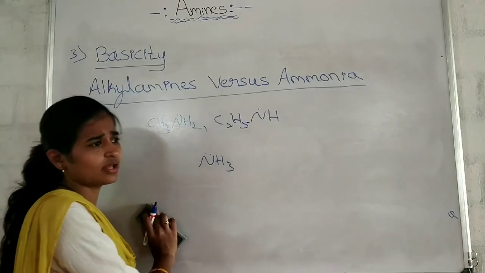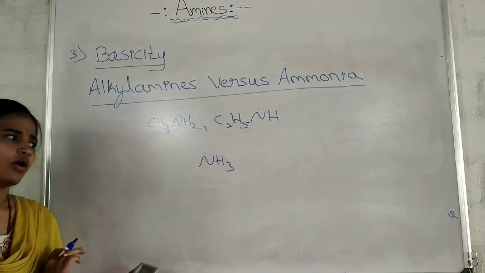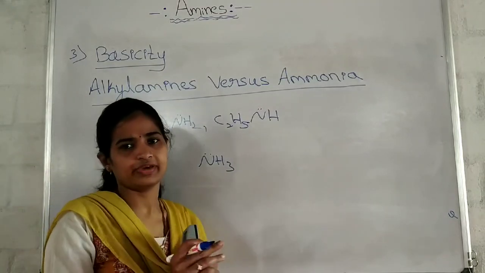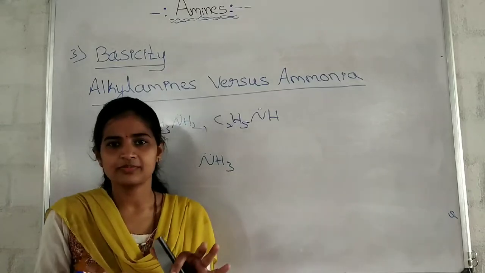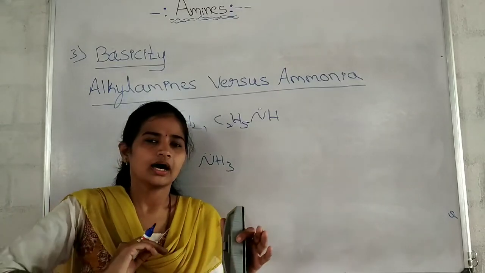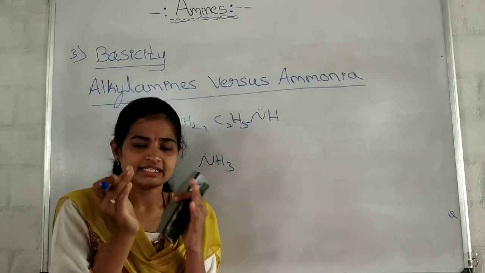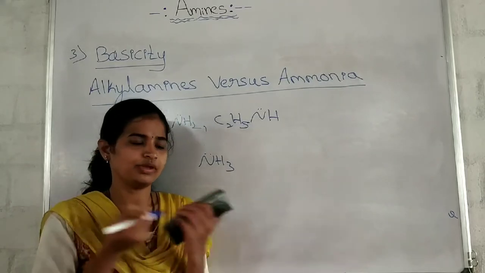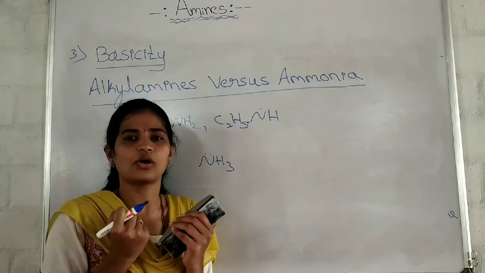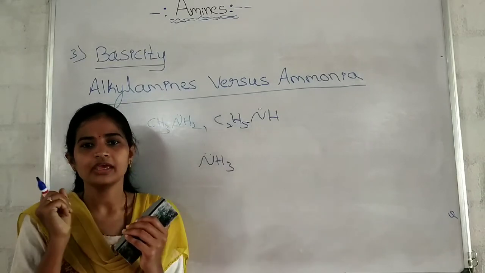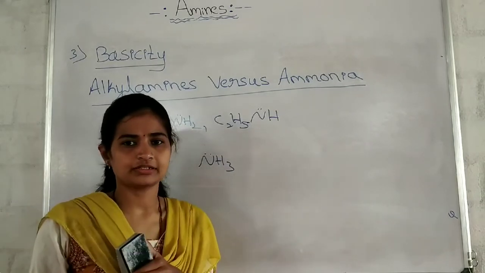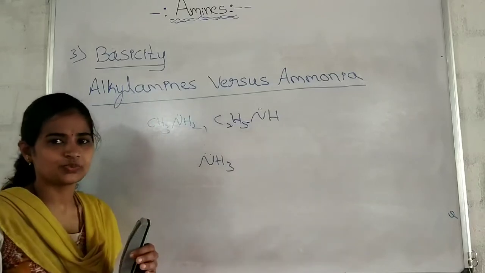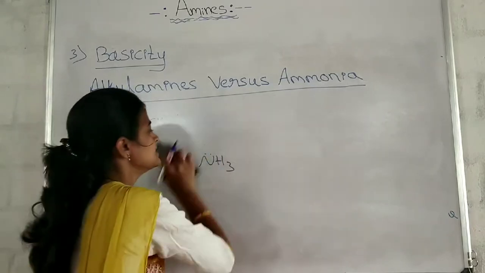You can recall the definitions. The electron releasing tendency of a group is called the plus I effect, and the electron withdrawing tendency of a group is called the minus I effect. Electron transfer is called the inductive effect.